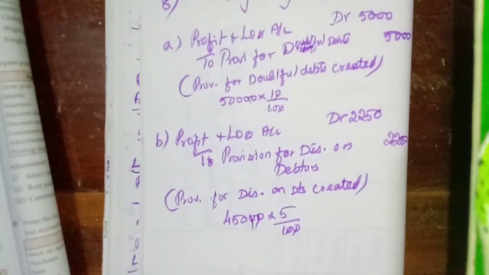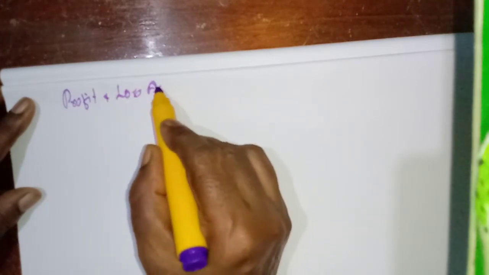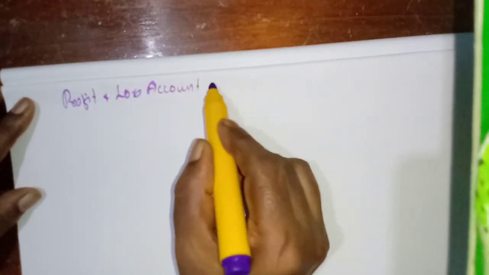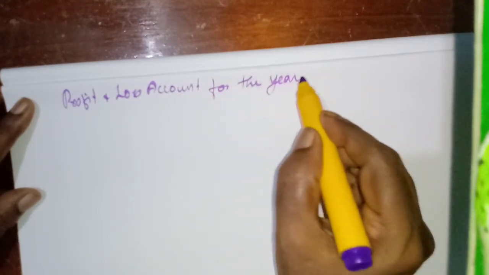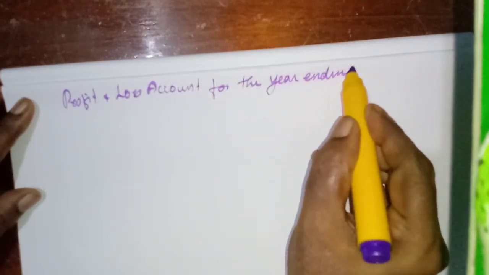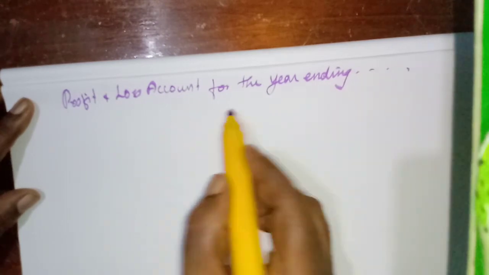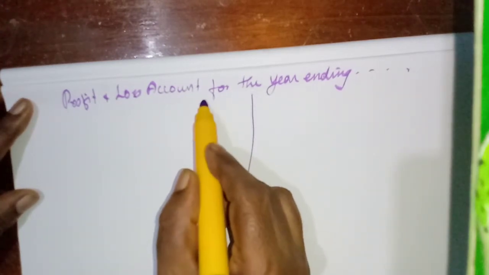Now we have to write the second part: how this will appear in the profit and loss account and balance sheet. Final accounts, if they ask, we have to do like this. Okay, profit and loss account for the year ending, debit side.